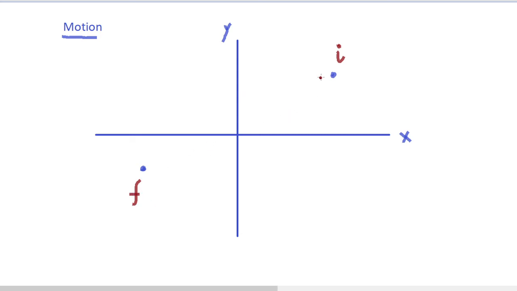Now while going from this initial position to this final position, the object may or may not travel in a straight line. It may go like this up to here, and then it may go like this up to here, and then also like this, and then like this, and finally like this, and it will reach this place.